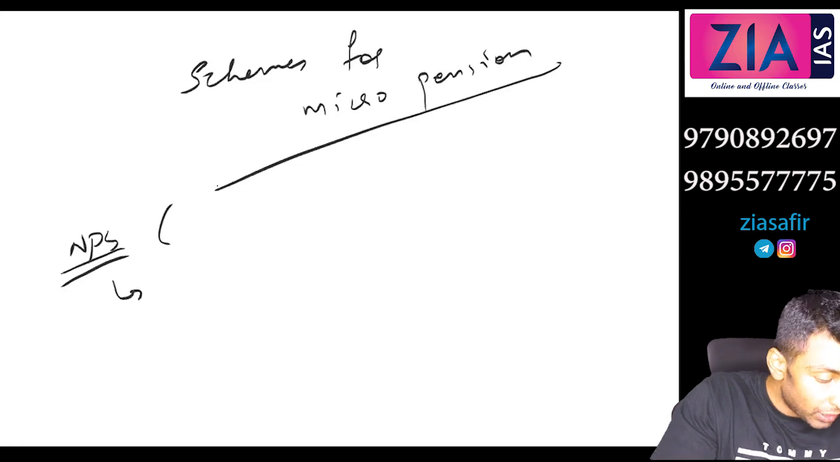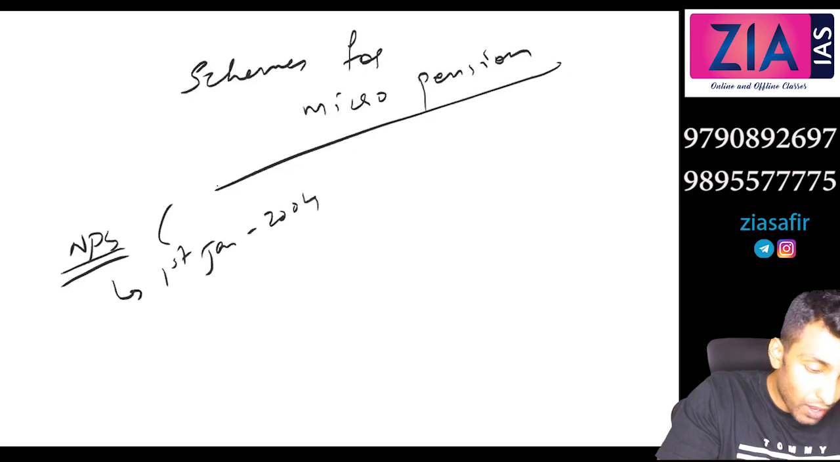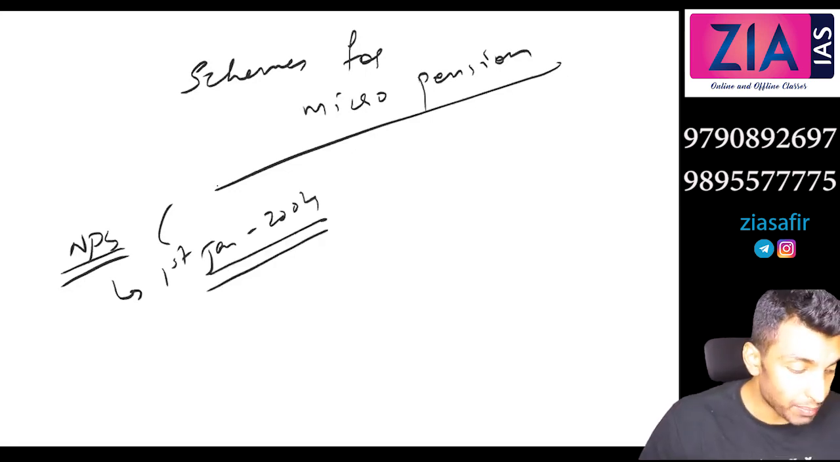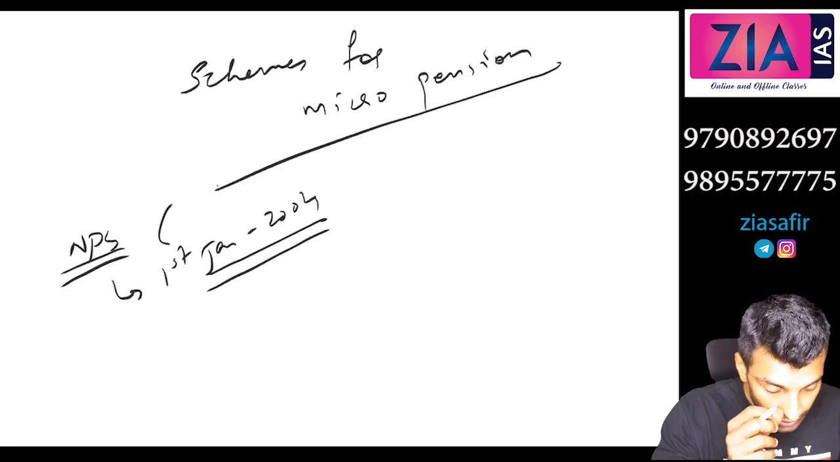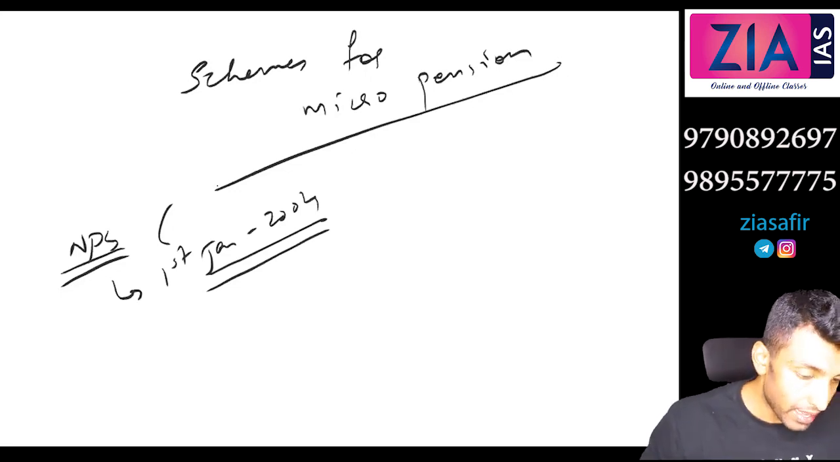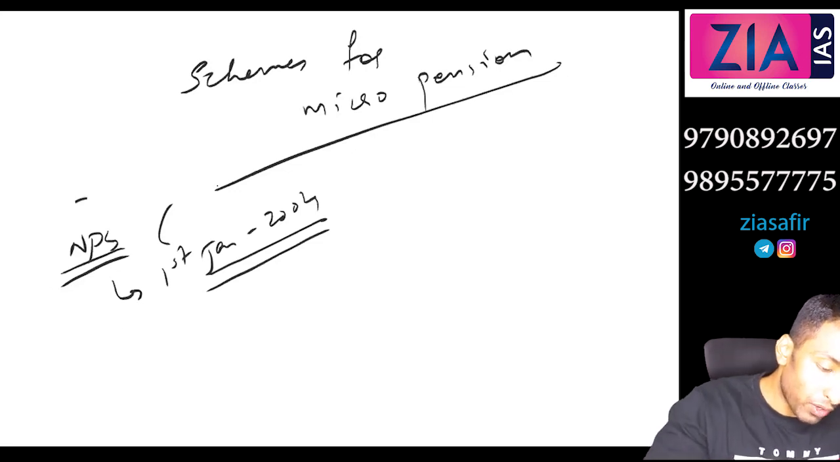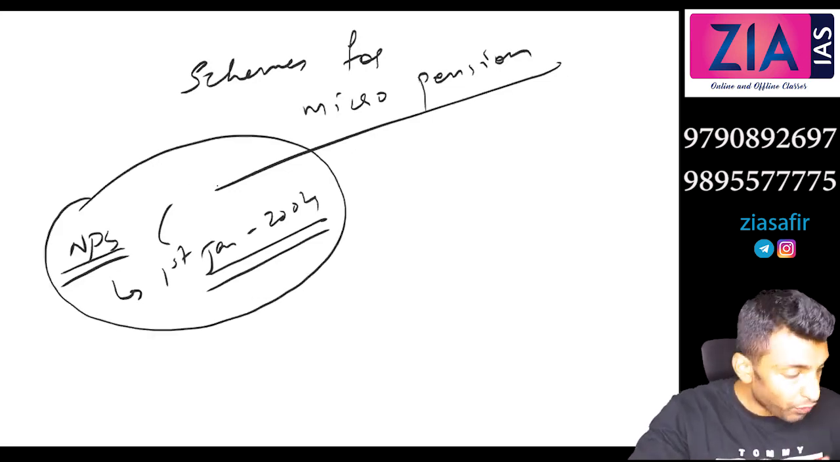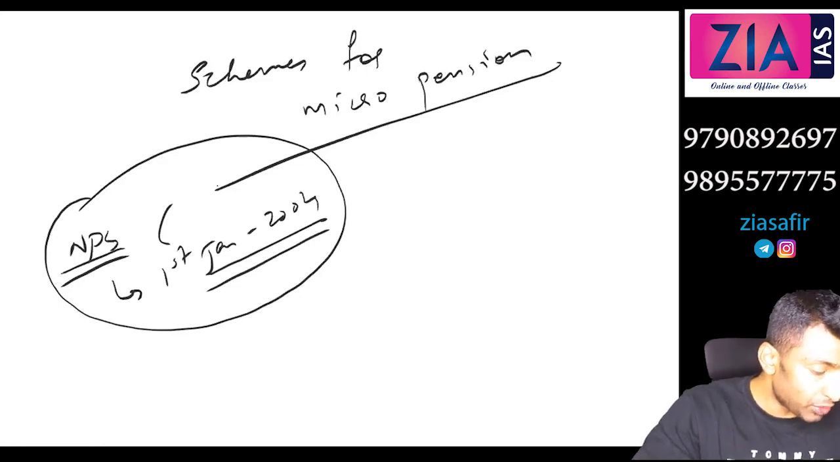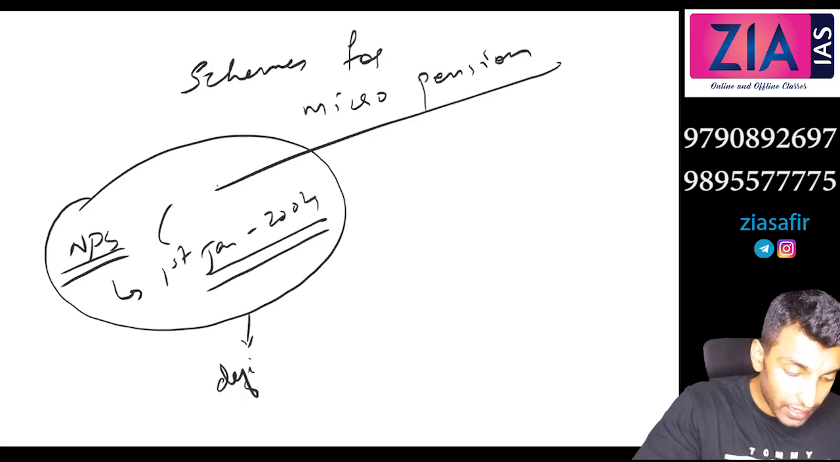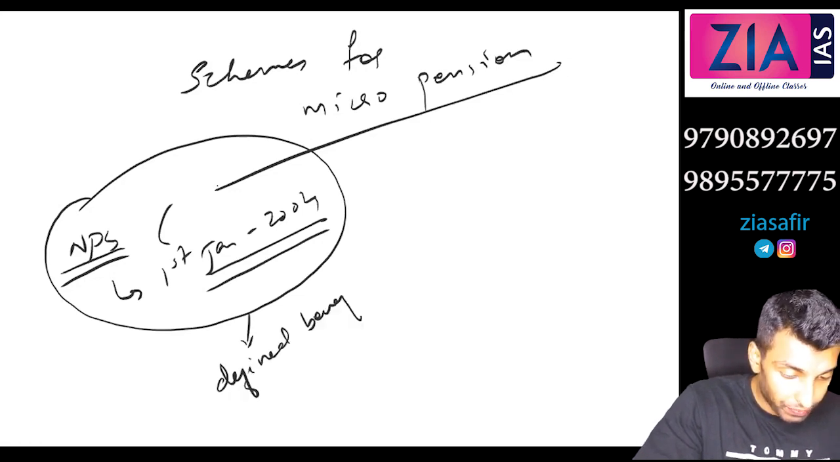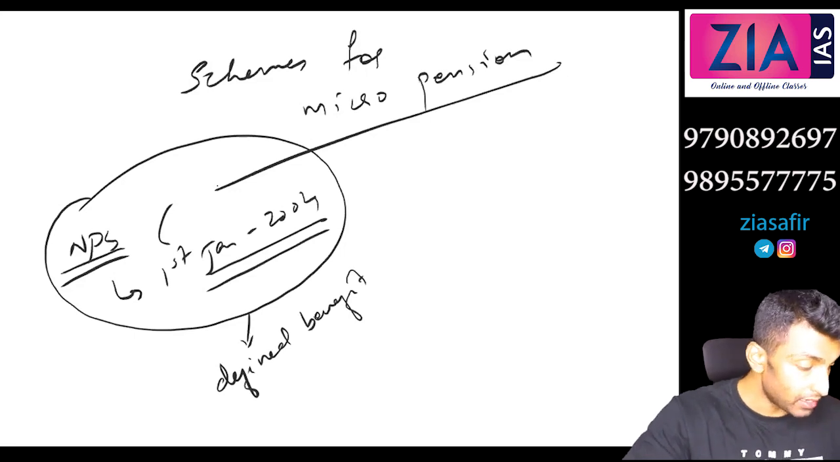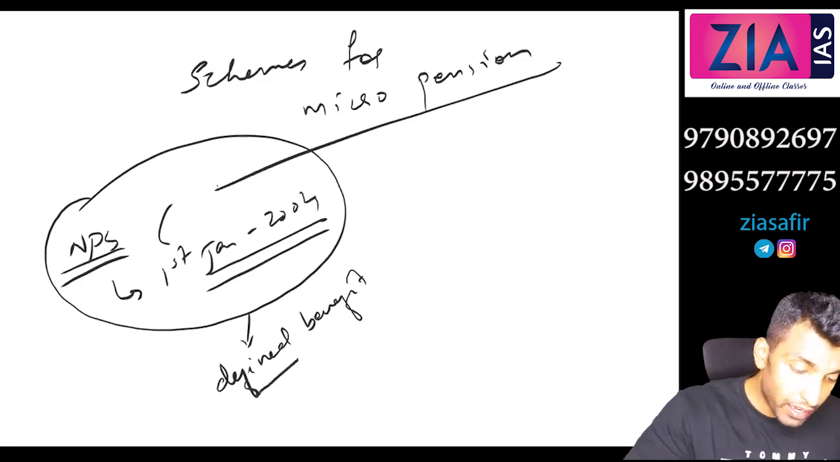The New Pension Scheme was initiated on 1st Jan 2004 for central government employees except armed forces. So when it was started, it was for central government employees except armed forces. Now before that, that means before 1st Jan 2004, before NPS, the pension benefit was defined. So pension was based on defined benefit. That means pension will be defined.